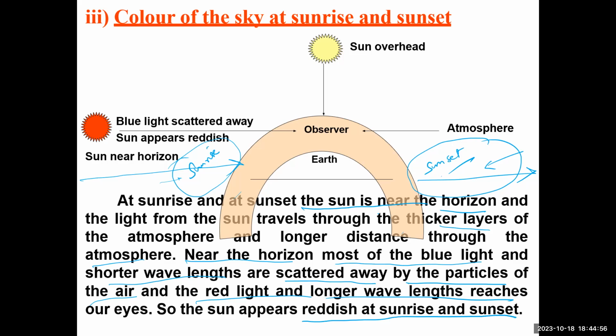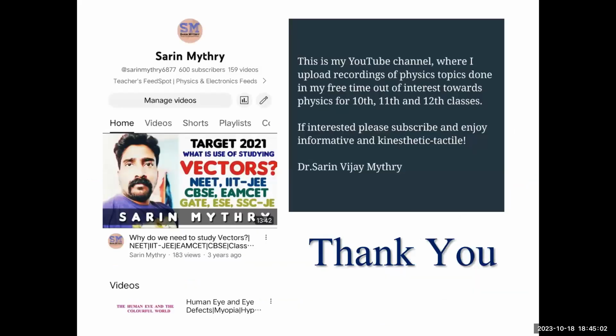I hope it's clear to you why the color of the sky is like this at sunrise and sunset. So now here, we have completed the concept about the human eye in part 1, and again we have completed refraction,